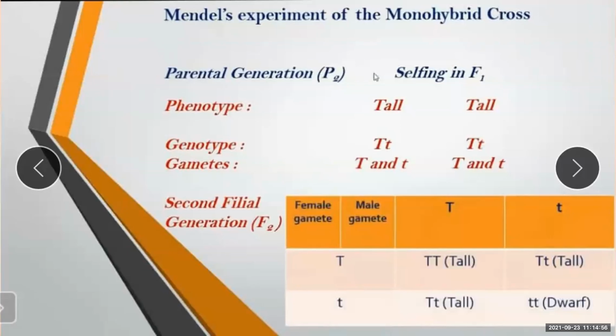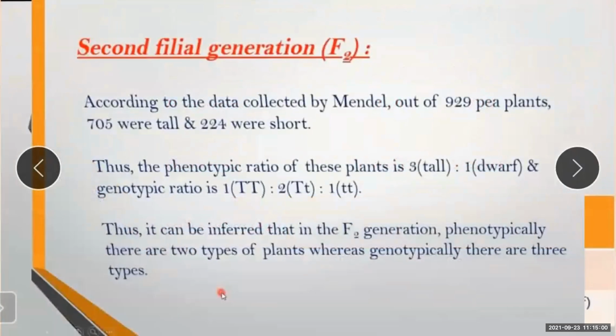According to the data collected by Mendel, out of 929 pea plants, 705 were tall and 224 were short.